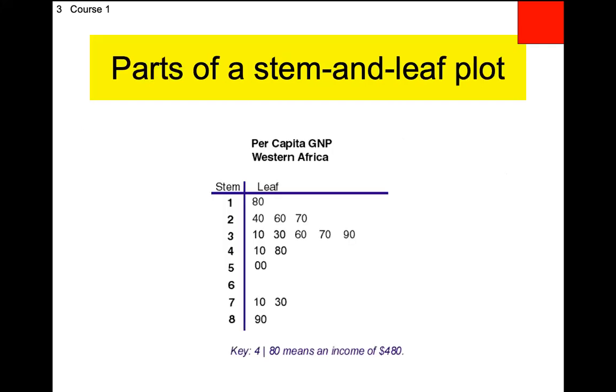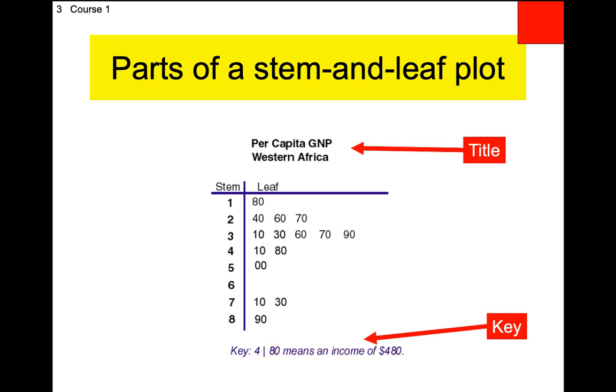All right, so let's label the parts of a stem and leaf plot, box 3. The parts are as follows. Guess what we're going to call this? Write that down. The stem and leaf plot itself is the purple part right here, obviously. The bottom is the most important part, and it's called the key. Most of them don't literally have the word key. The one in our book does, probably because it's the first time you ever do it. Write this down, Malachi.